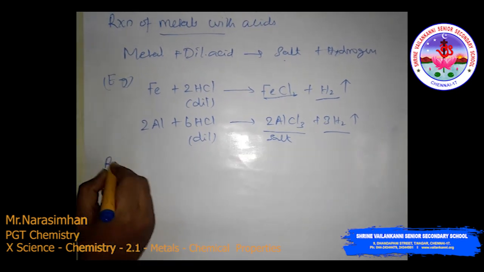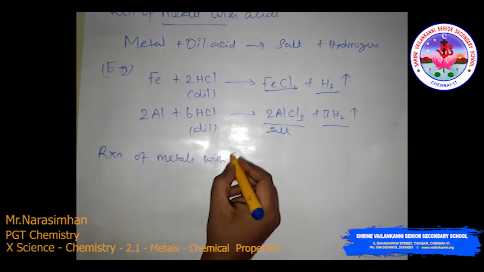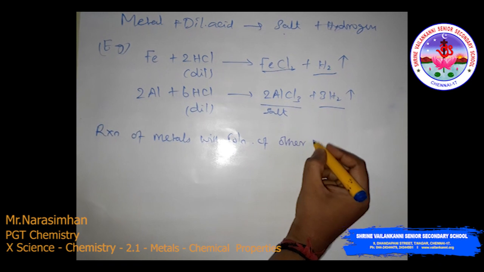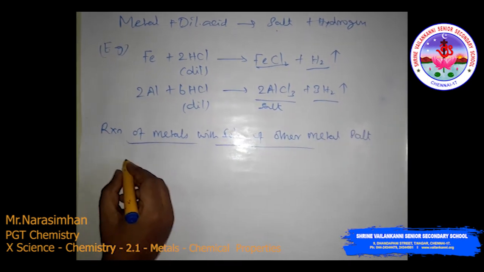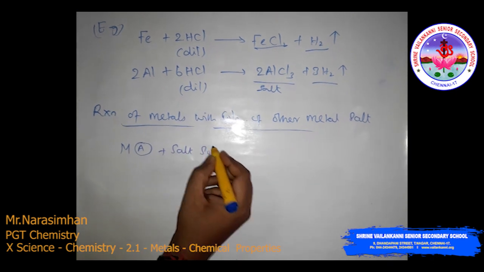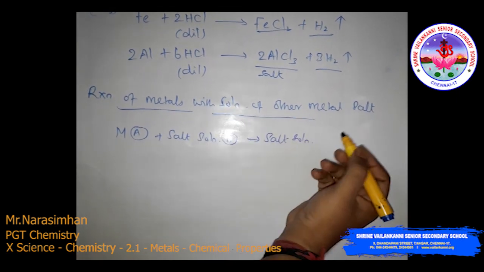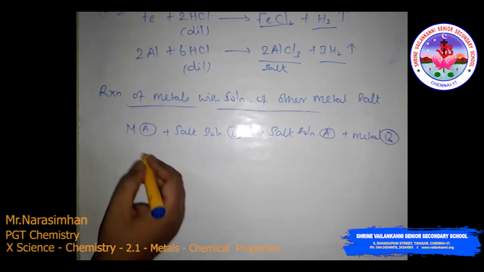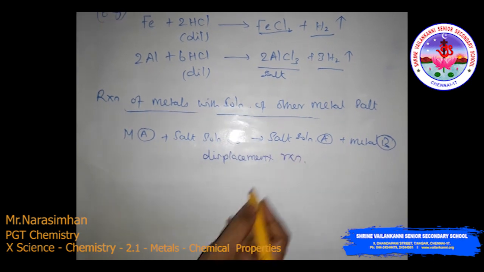For example, any metal compound like metal A reacts with the salt solution B to produce salt solution of A and metal B. Generally, this type of reaction is called a displacement reaction.